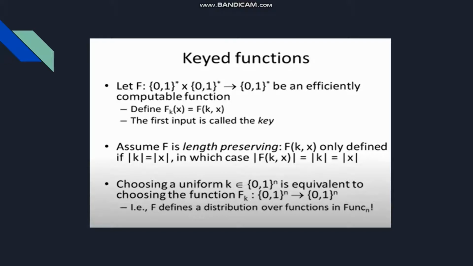That means the length of the key will be equal to the length of the input, and that in turn should be equal to the length of the output of the function. The important point here is that choosing a uniform key from the set of all n-bit strings is exactly equivalent to choosing a function fk which maps an n-bit input to an n-bit output. That is, choosing k uniformly is equivalent to choosing fk.